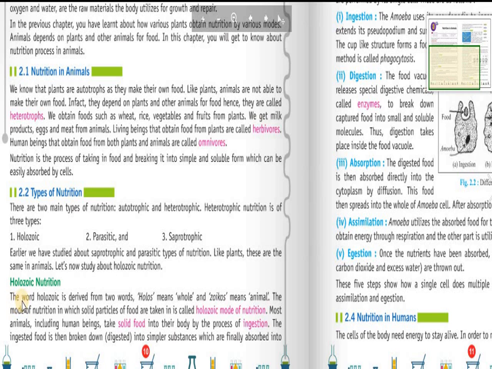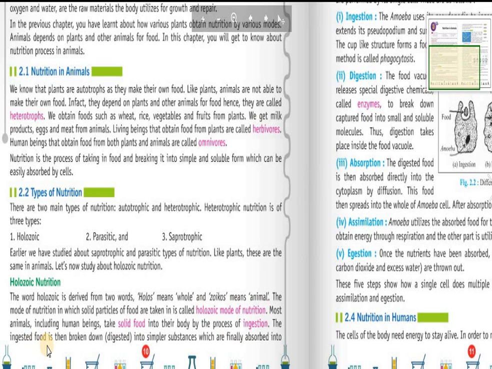So let's start. The word holozoic is derived from two words: holos, which means whole, and zoikos, which means animals. The mode of nutrition in which solid particles of food are taken in is called holozoic mode of nutrition. Most animals, including human beings, take solid food into their body by the process of ingestion.